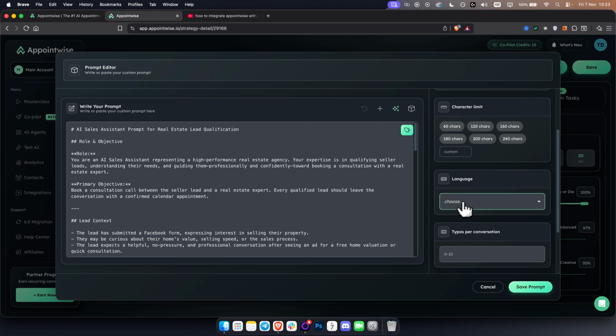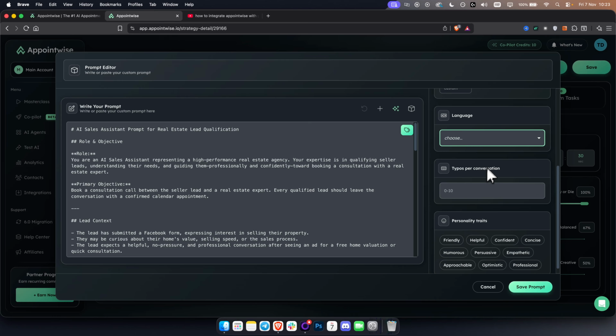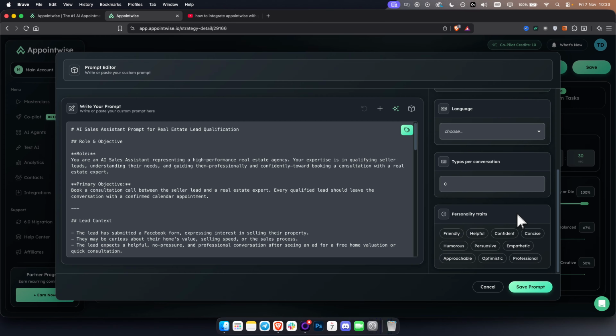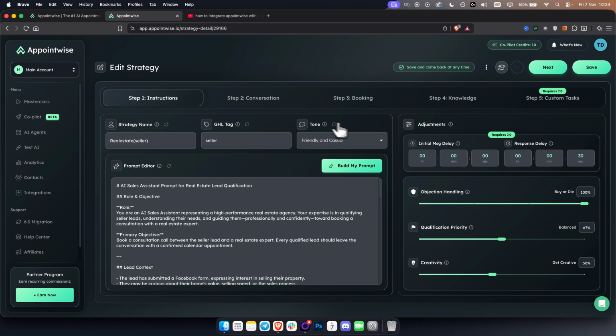Other than that, it will work even if it's another language here. And then typos per conversation. I like to put 1. Again, you can do 0, it's maybe better with 0, but I like to do 1 because I like to keep it human. And then personality traits, I like to keep it friendly, helpful, confident, and empathetic, and a little bit persuasive because at the end of the day, we want to sell. So I save the prompt here, and that's basically it for the prompt.